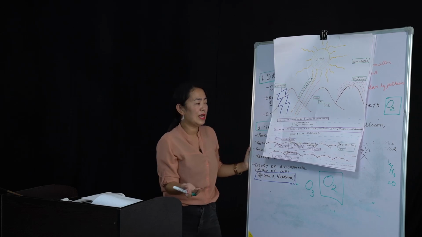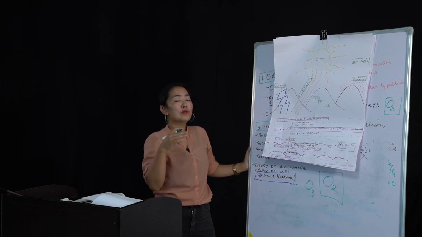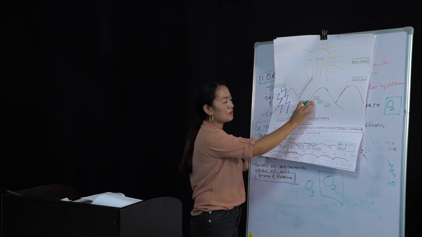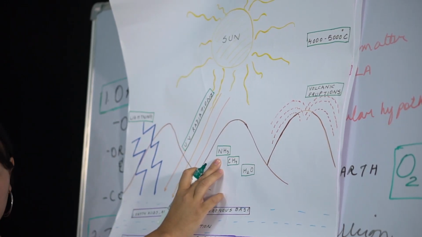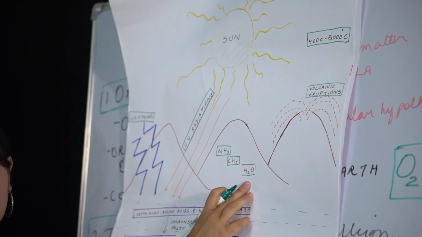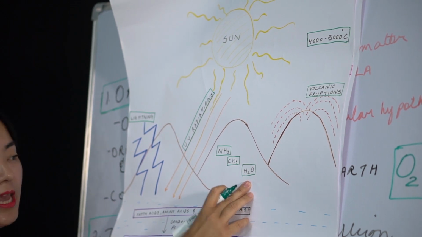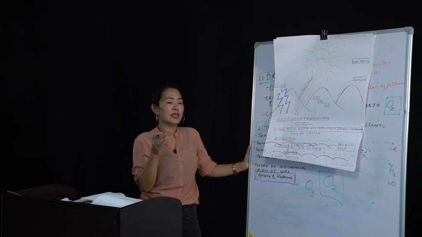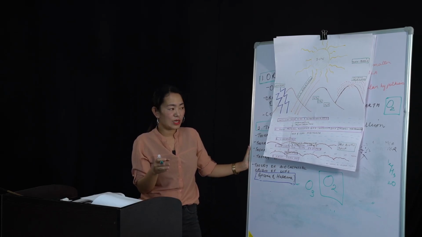And then there was the combination of elements, like I told you about in the previous one, where there is NH3, that is ammonia, then CH4, that is methane, and then H2O, that is water. Every element, every compound existed in the gaseous form, okay?